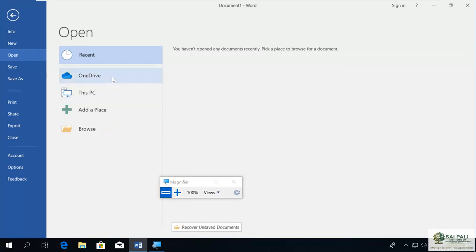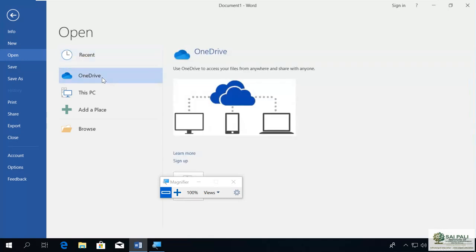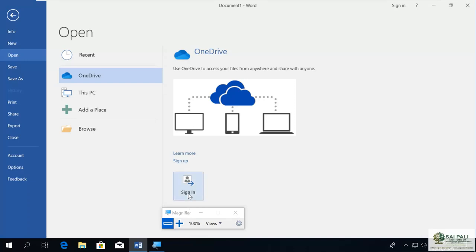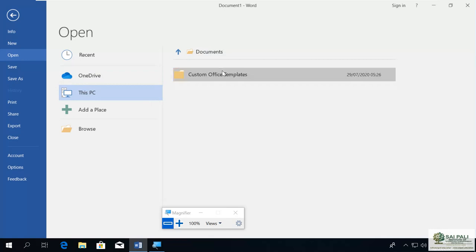Now OneDrive is your network drive, cloud drive, like Google Drive, but for this you need to sign in. It is saying that you have to first sign in to get to OneDrive. This is the same as Google Drive. If you save your document here, you can get it anywhere in the world from the internet. Then, if you have your document on this PC, you can open it from This PC.